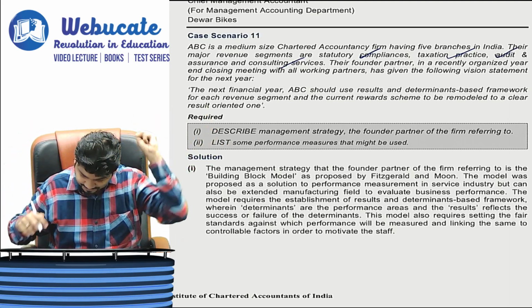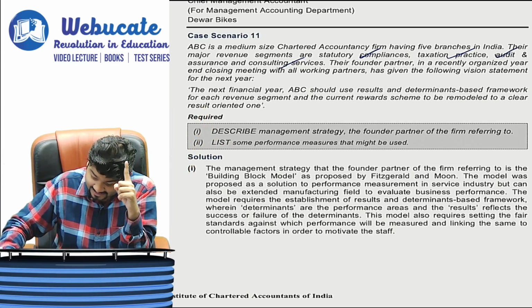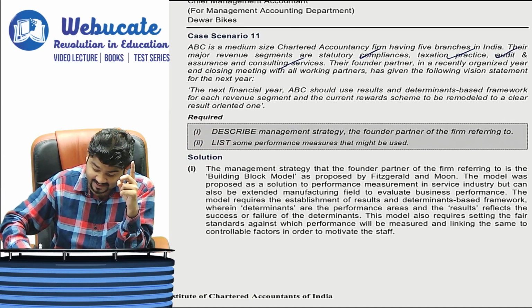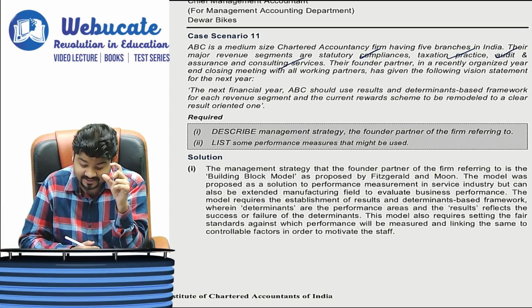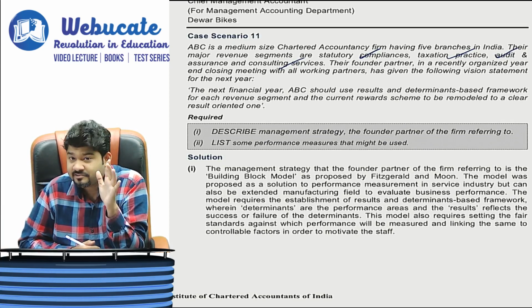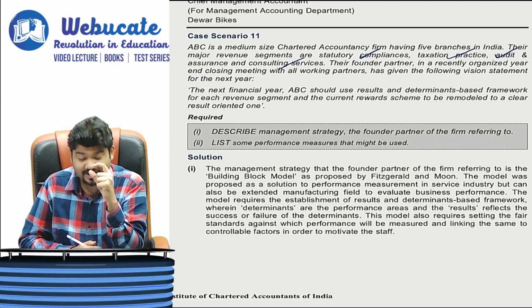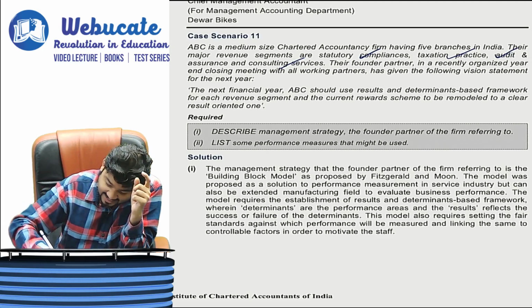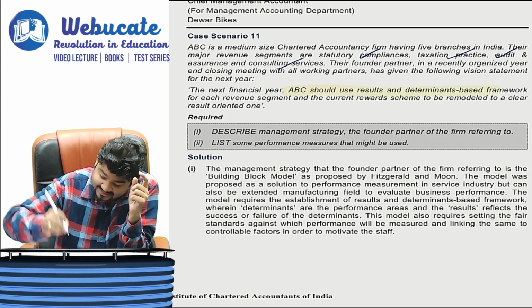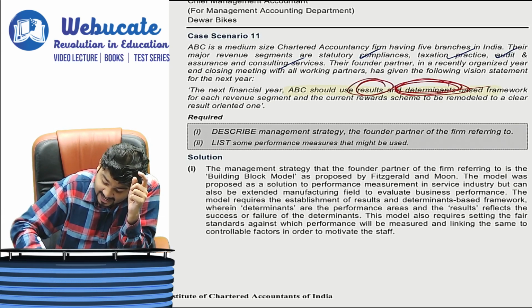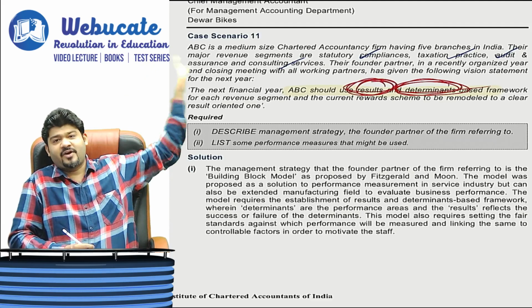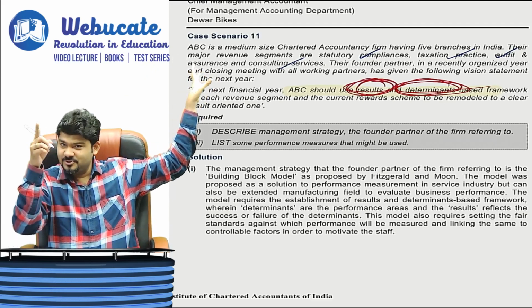Pay attention. Their founder partner, in a recently organized year-end closing meeting with all working partners, has given the following vision statement for the next year. The next financial year, ABC should use the results and determinants framework. Do you recollect anything?